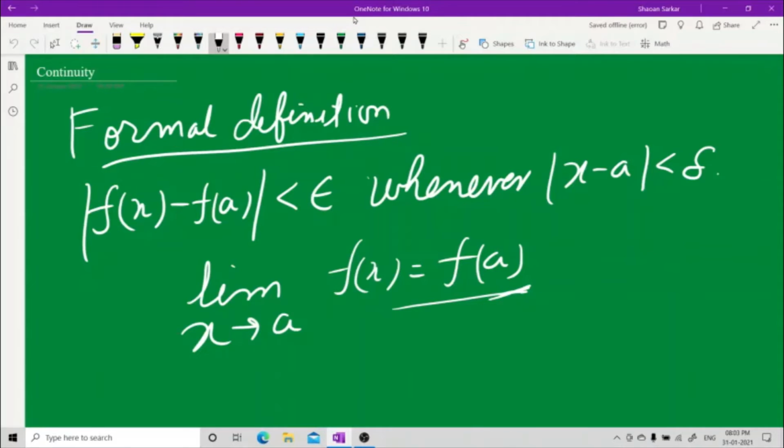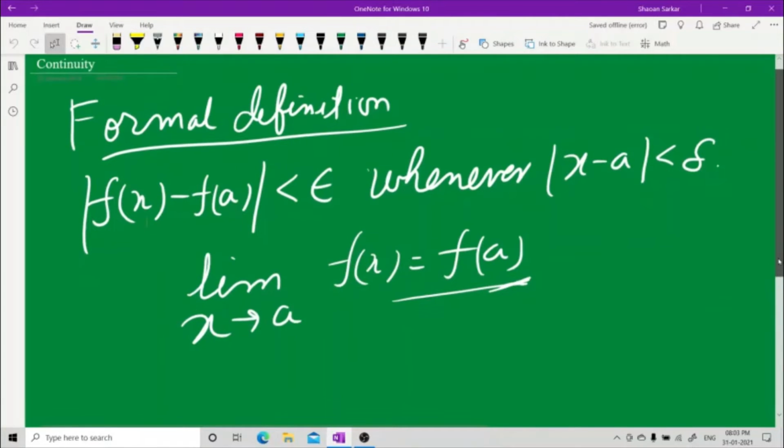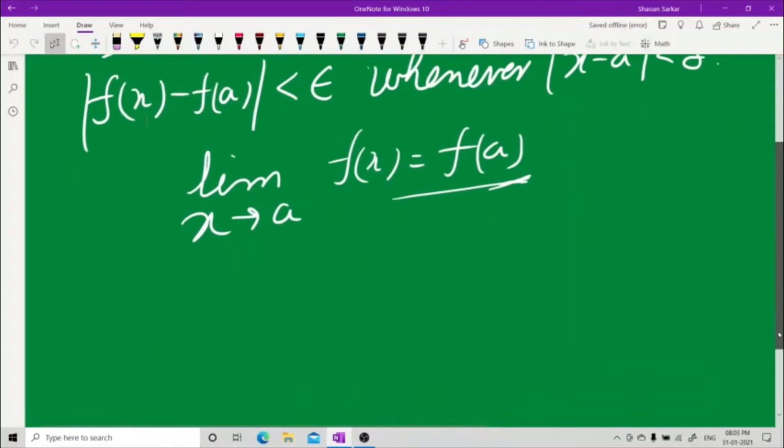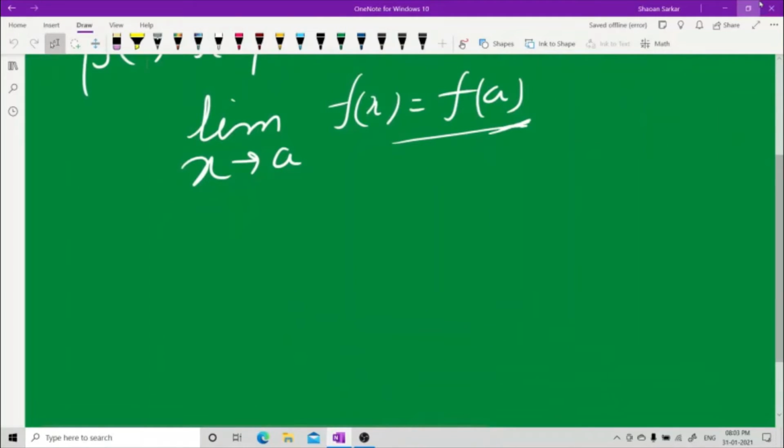अच्छा अब देखो, now I'll do some problems on this. Let's start doing problems on this. The problems would be very simple. Now before that, let's talk about discontinuity. What do you mean by discontinuity?